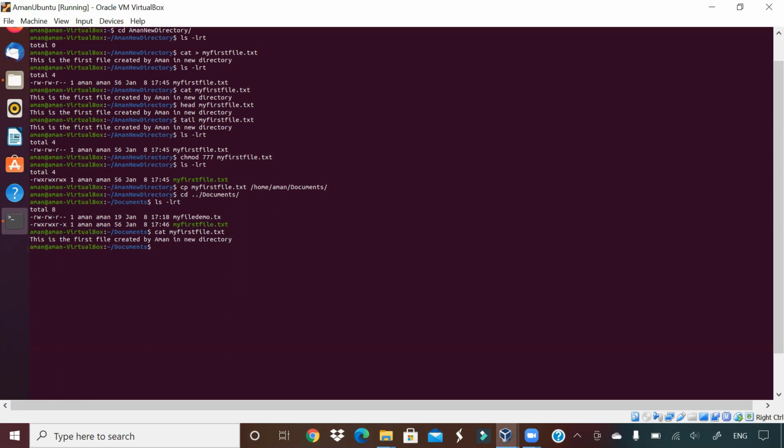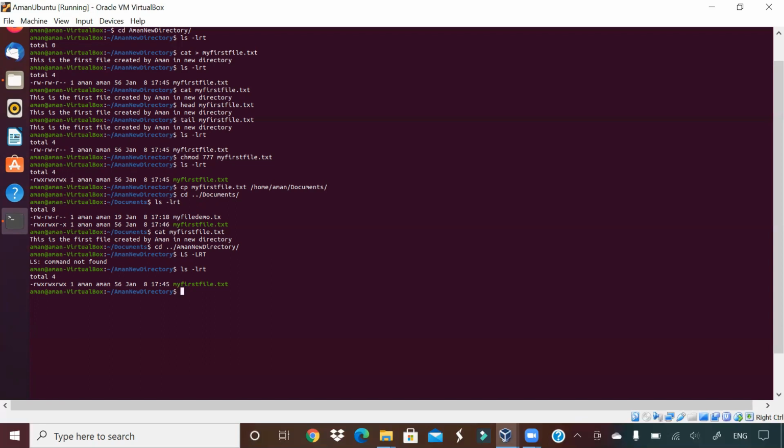Now let me move back to my original directory, the new directory which I have created. This is my directory. How many files here? Only one file. Unix is a case sensitive language, guys, so ls -lrt in capital is not working. ls -lrt. This is how I showed you how to create a file and copy the file. You can also move the file to a different directory.